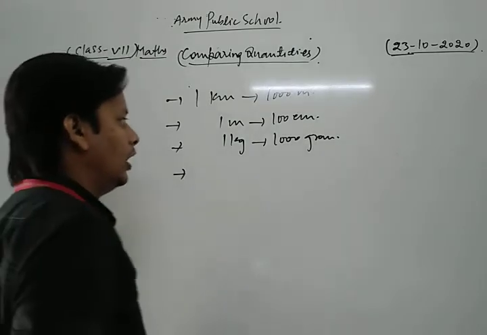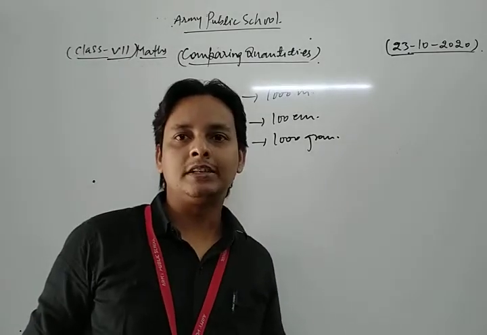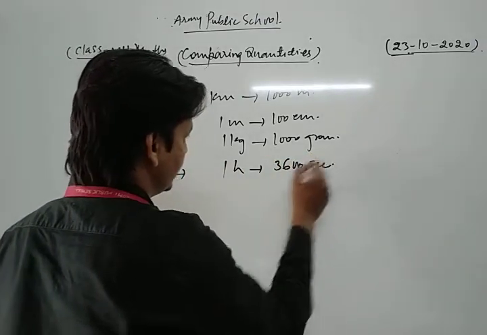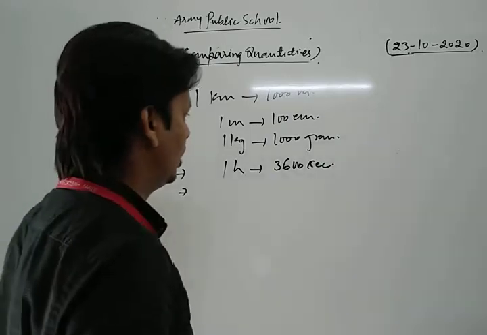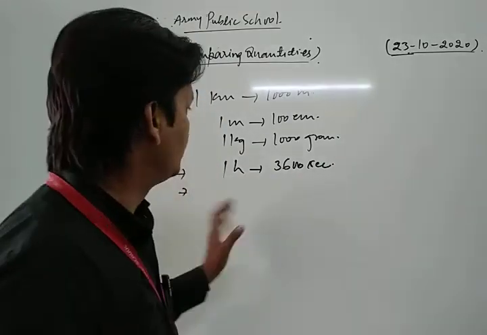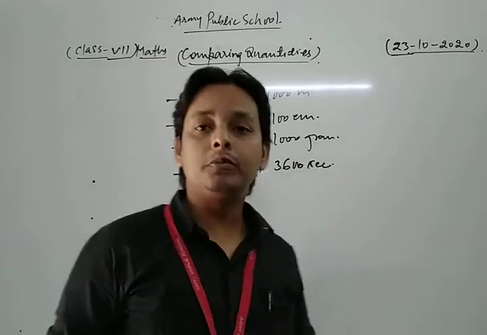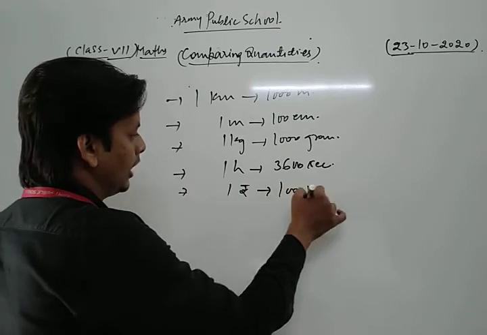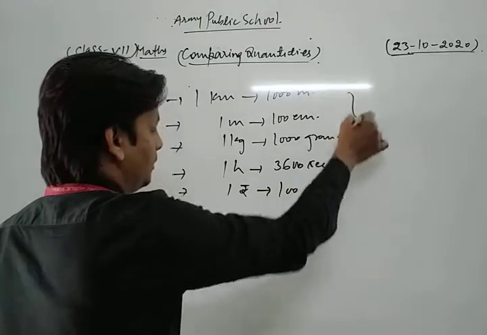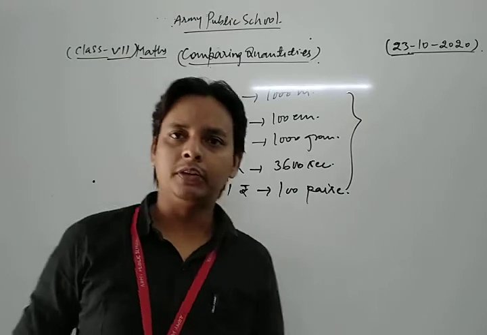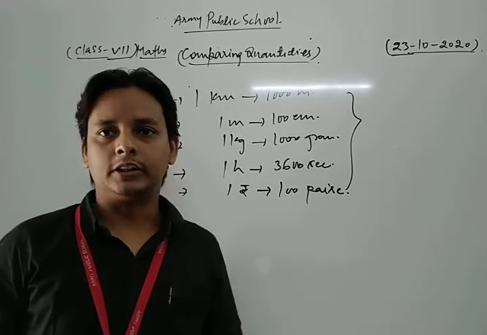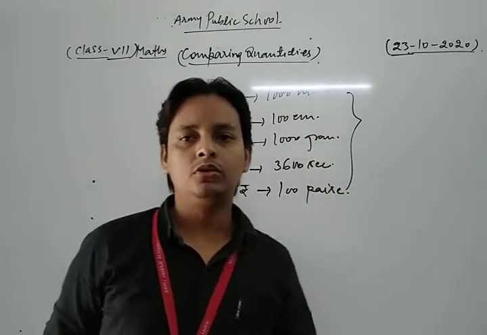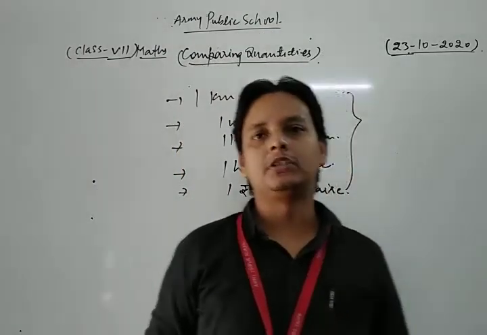Similarly, how many seconds are in 1 hour? You know that in 1 hour there are 3600 seconds. Now how many paise in 1 rupee? In 1 rupee there are 100 paise. So these are some important relations between the units of quantities, and all this is very important for that chapter. Now we take and solve some questions based on ratio.